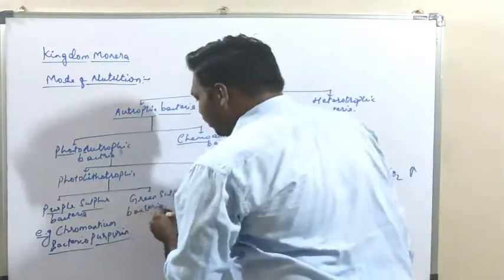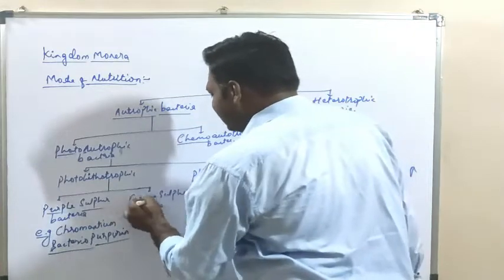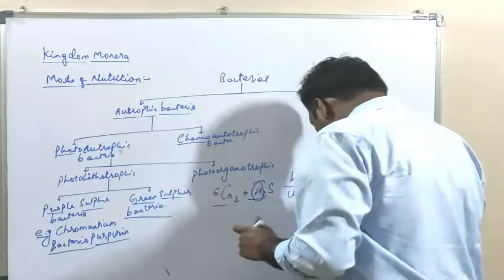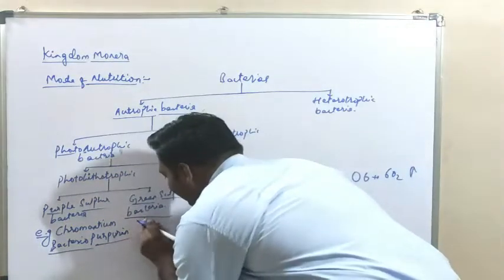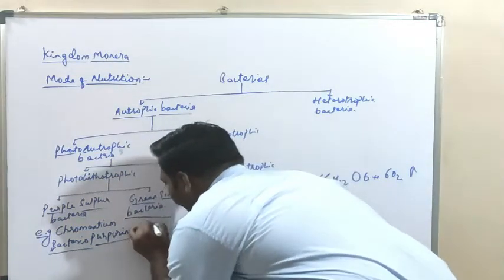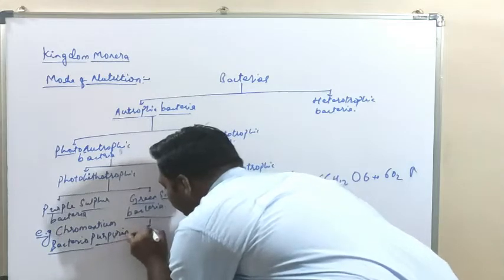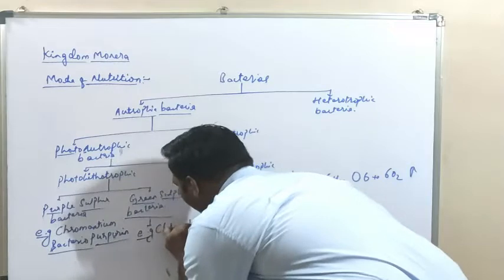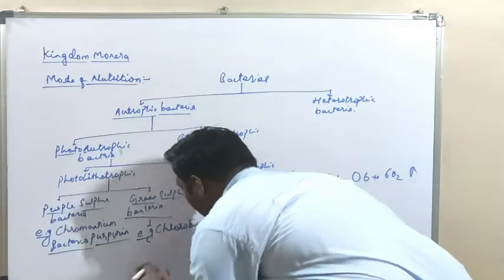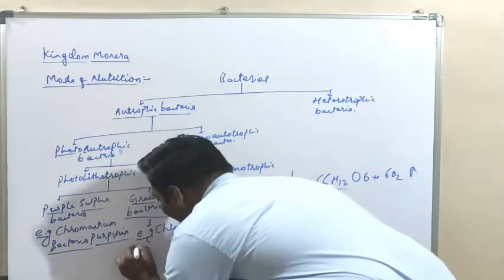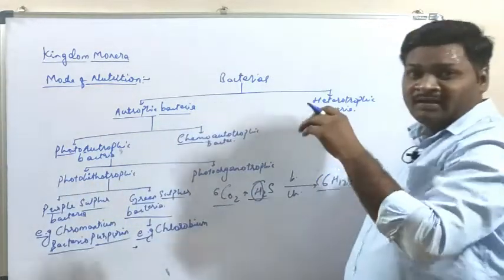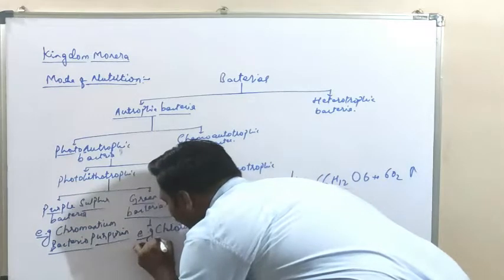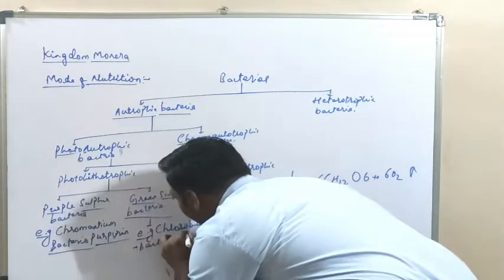Now another, that is the green sulfur bacteria. What are the examples of the green sulfur bacteria? We can write here, example: Chlorobium. Chlorobium is the example, and it has the photosynthetic pigment called bacterioviridin.